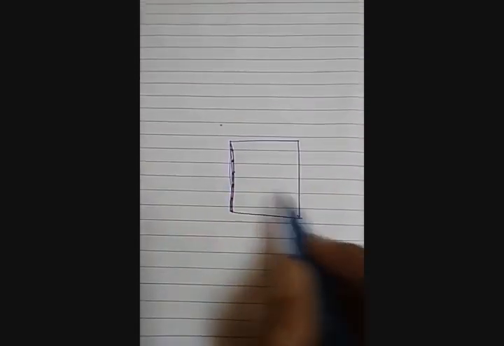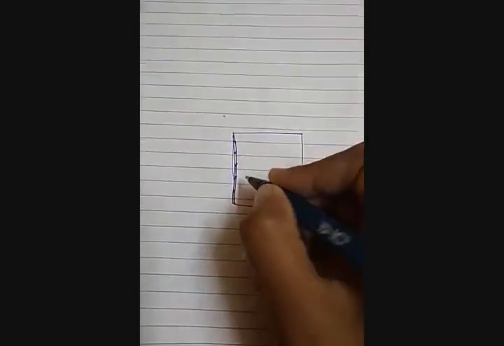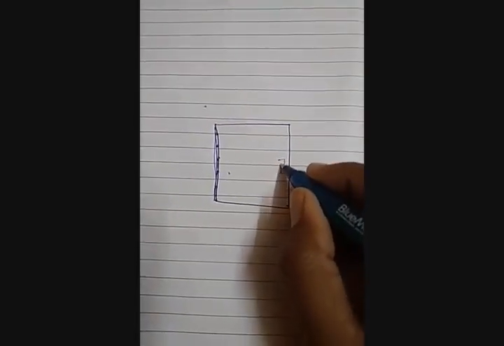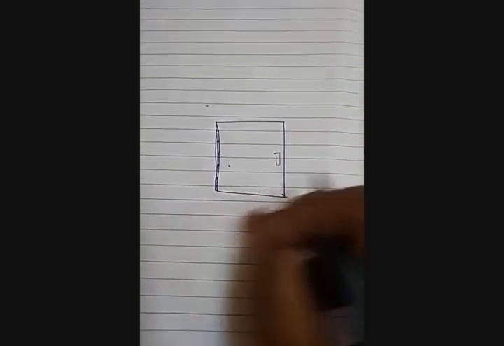See, if this is the door, this is the point at which the door is fixed, that is pivot or hinge. When you want to open or close the door, you do not have to apply the force here. If you apply it here, the door will not be able to open or close. Where we have the handle for the door, we have it on the other end from the fixed point. So this fixed point is known as pivot or hinge. Here the door is fixed, and then you close and open the door.